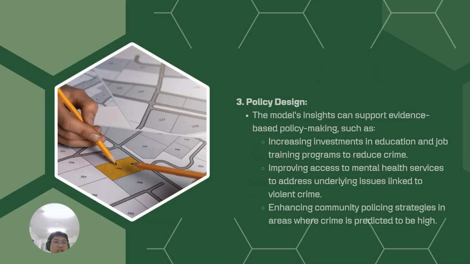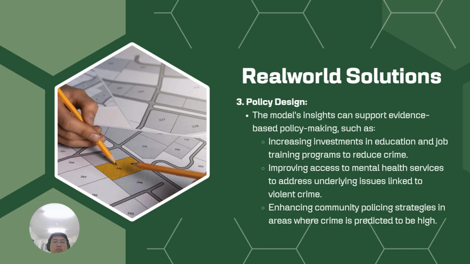And third, policy design. This will be useful for both the government and the police. The model insights can support evidence-based policymaking. First, increasing investment in education and job training programs can reduce crime. Second, improving access to mental health services to address underlying issues linked to violent crime, because sometimes the craziest person can do the craziest things. And third, enhancing community policing strategy in areas where crime is predicted to be high.